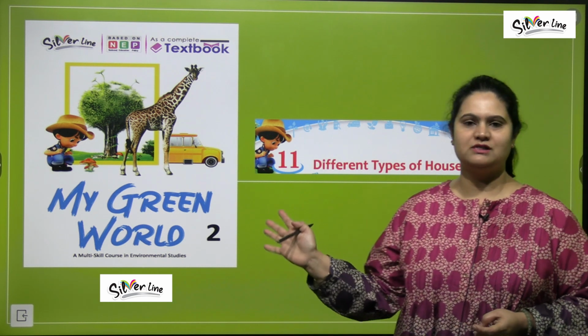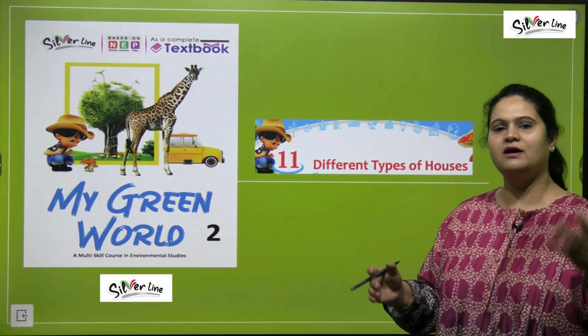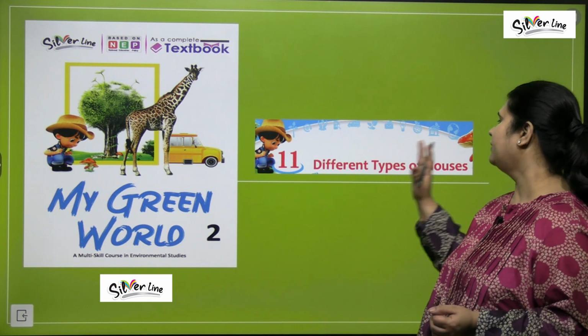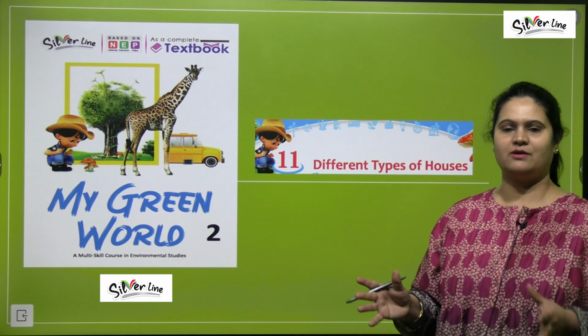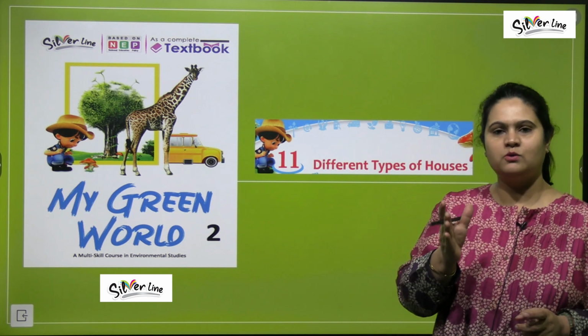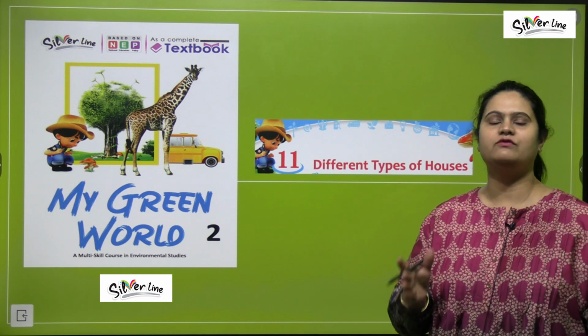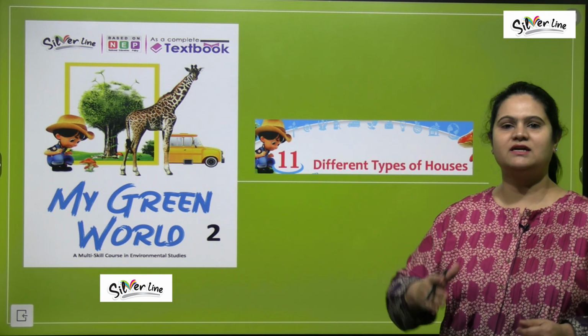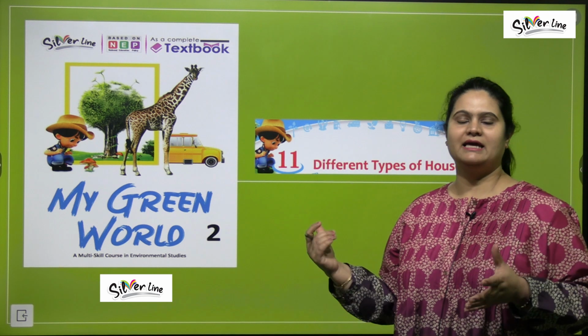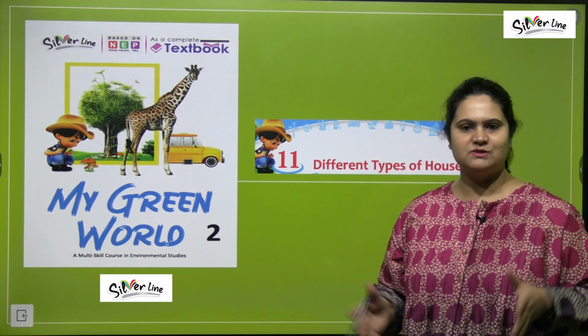This is my Green World for Class 2, and we are taking up chapter number 11, that is different types of houses, right? We were doing unit 4, which includes food, shelter, and clothing, right? We studied about the food in the previous chapter, and in this chapter हम पढ़ेंगे shelter के बारे में, यानी different kinds of houses, right?